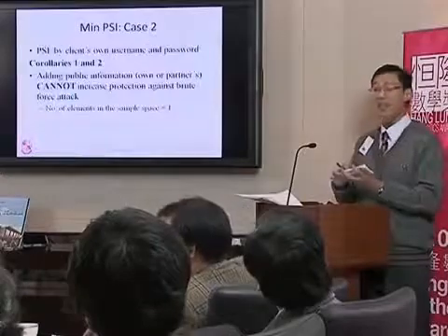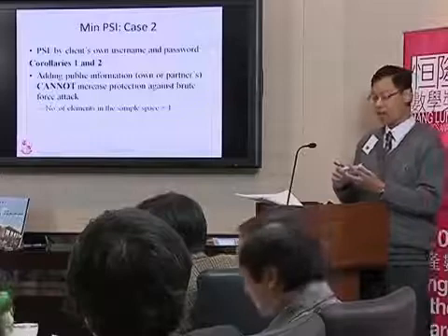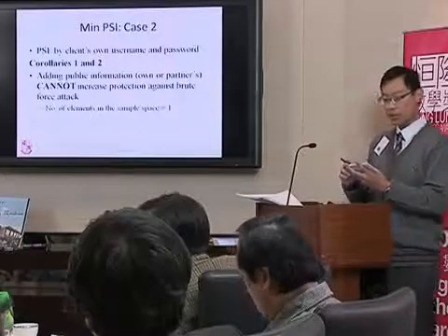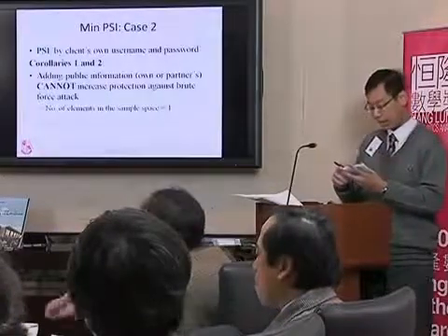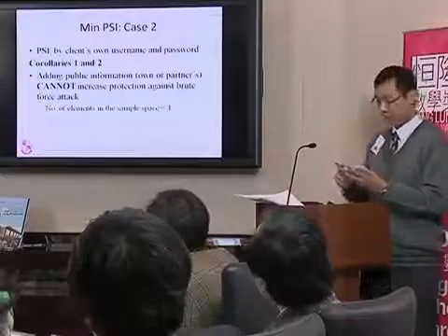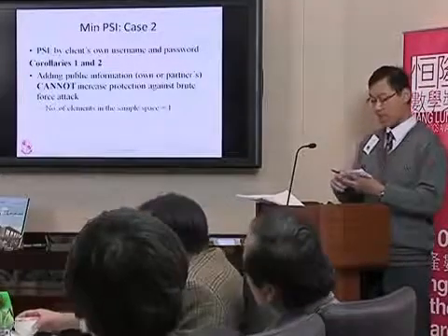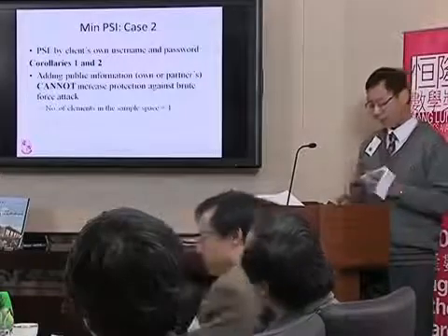In case 2, the PSI is computed by the client's own password and username. Unfortunately, I proved that the addition cannot increase cryptographic protection, since this causes no variation in the resulted PSI, or in other words, the number of elements in the sample space equals 1. By this, case 2 is not more secure than case 1 by any means.